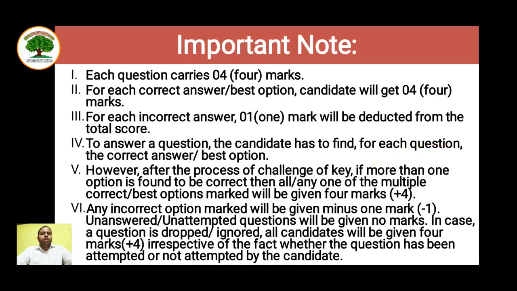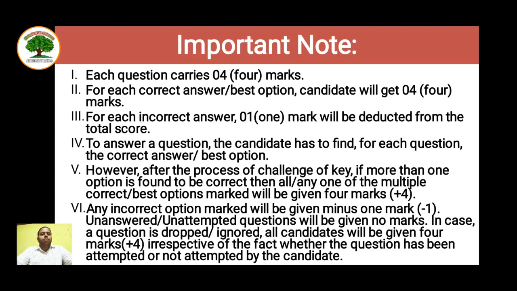Here each question is of 4 marks. So each question with the best answer will get 4 marks. For each incorrect answer, 1 mark will be deducted from the total score. So there is a negative marking of 1/4 mark. To answer a question correctly, the candidate has to find out for each question the correct or the best answer.